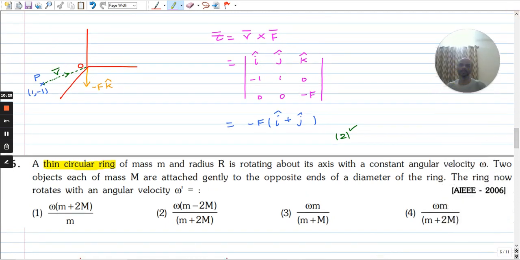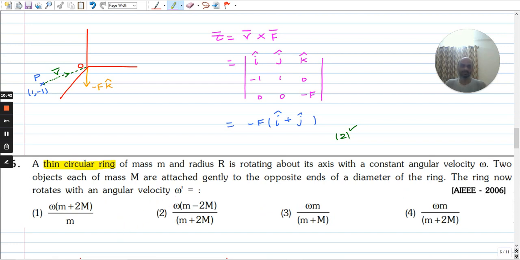This is the next question. A thin circular ring of mass m and radius r is rotating about its axis with constant angular velocity omega. Two objects of mass M are gently attached to the opposite ends of a diameter of the ring. The ring now rotates with angular velocity omega prime.